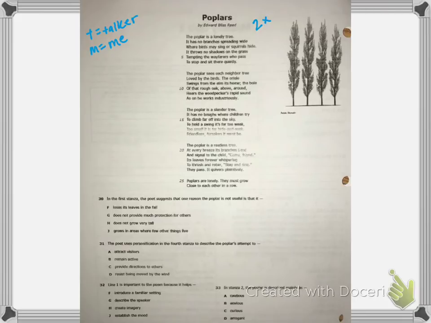So let's take a look. The poplar is a lonely tree. Now I'm going to circle lonely. I'm going to give it an underline here because lonely is a word that conveys the tone and mood. It has no branches spreading wide where birds may sing or squirrels hide. It throws no shadows on the grass, tempting the wayfarers who pass to stop and sit there quietly. And here I'm just going to write negative traits, because in that paragraph it seems like it's talking about all the things it doesn't have.